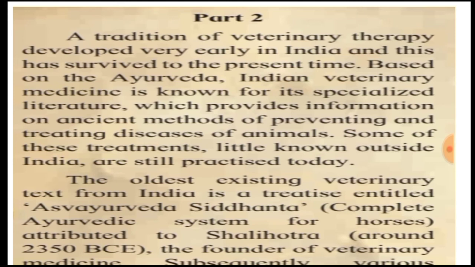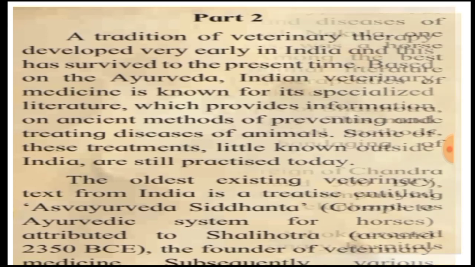of this Ayurveda. Now, the oldest existing text of animal science is the Ashwayurveda Siddhanta. Now, Ashwa means a horse, and Ayurveda we know is the science of medicine. So, the part of the science of medicine related to horses is called the Ashwayurveda Siddhanta. Now, this was done by Shalihotra, who was the founder of veterinary medicine. Okay, now let's move forward.